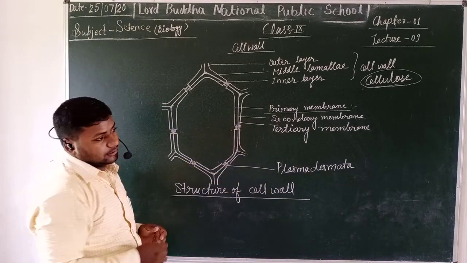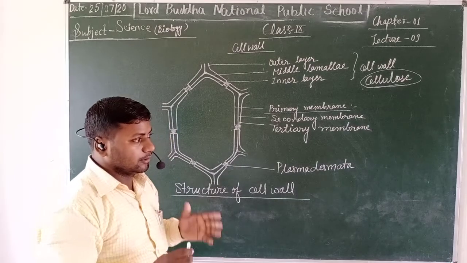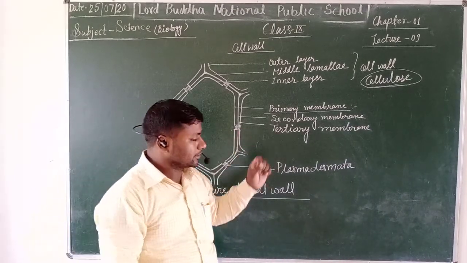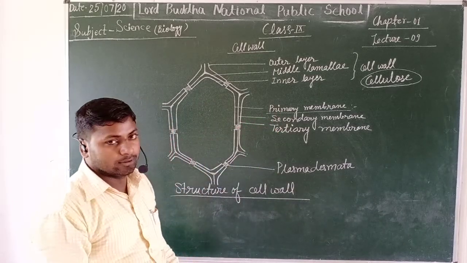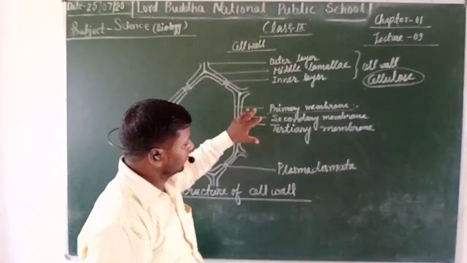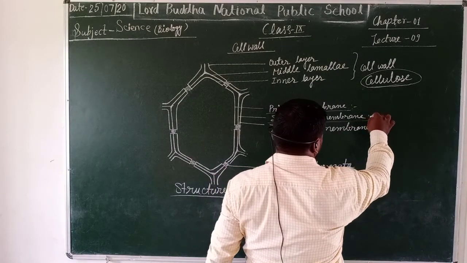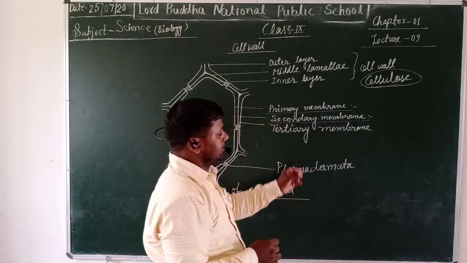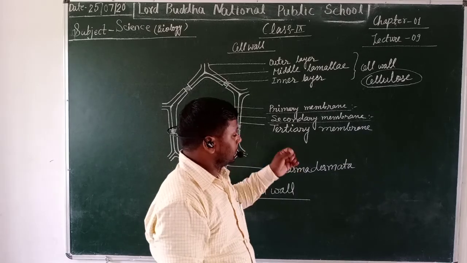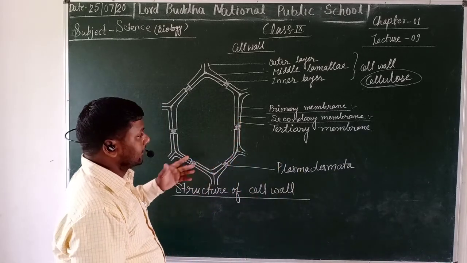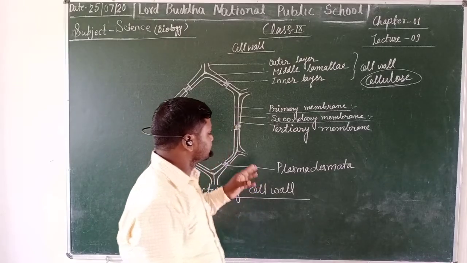It is the thinnest layer of the plant cell and purely made up of cellulose. No kind of deposition is found on the primary membrane, and it is flexible in nature and also has the unique ability of semi-permeability. That's why it allows the passage of substances across the membrane.